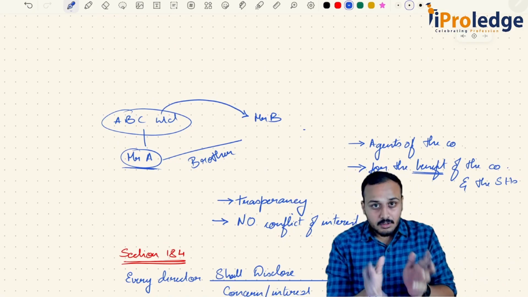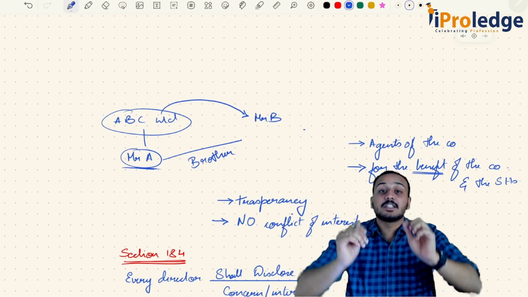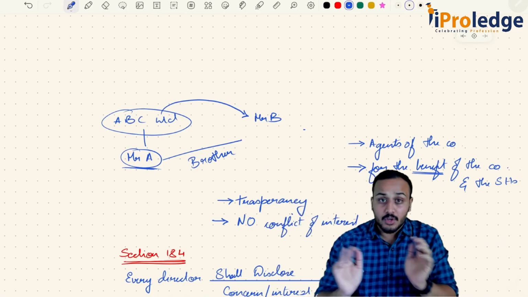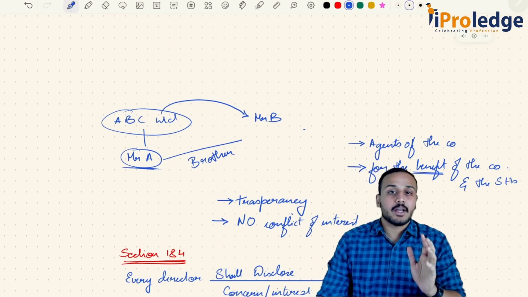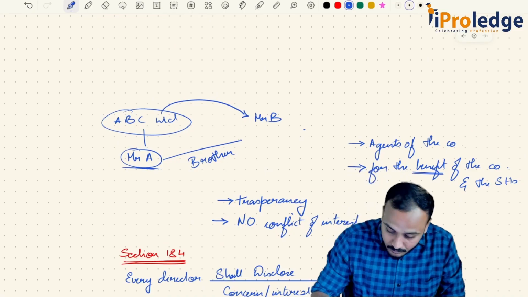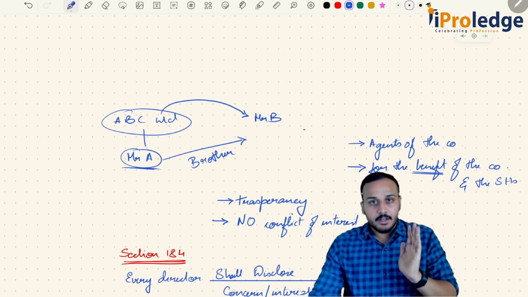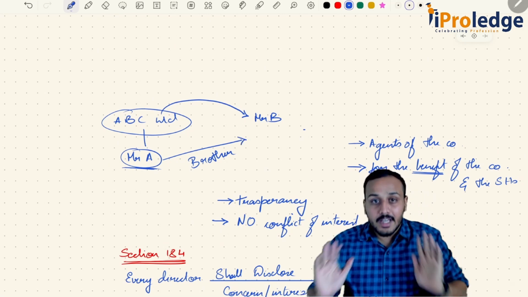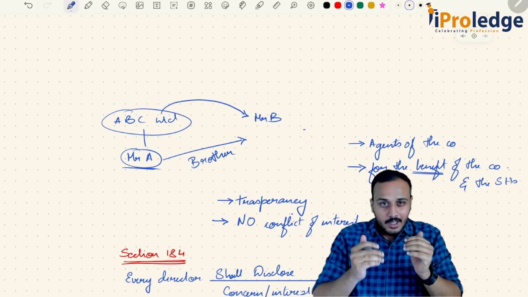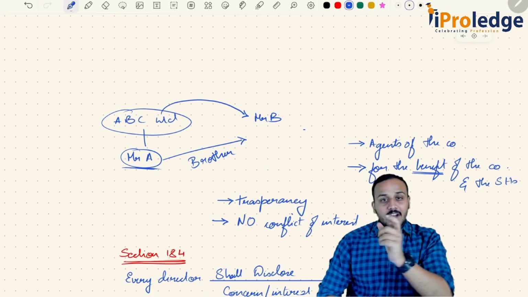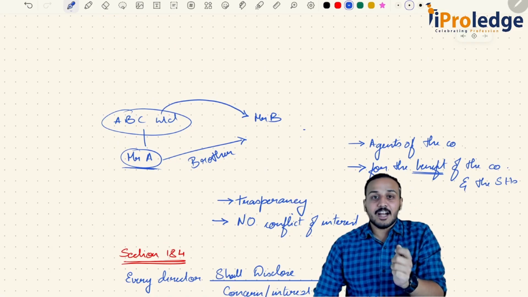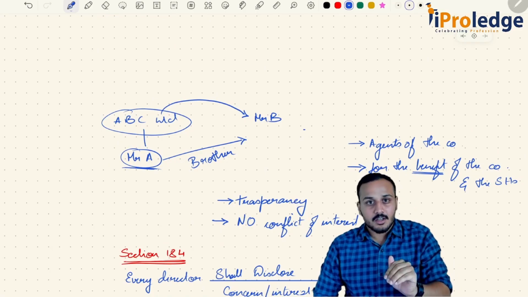Now, is this inherently bad? Is this by default a bad thing? No, it is by default not a negative thing. It's just that we should be careful about it. And even in jurisprudence, you would have studied one legal maxim which says that you cannot be judge in your own case.